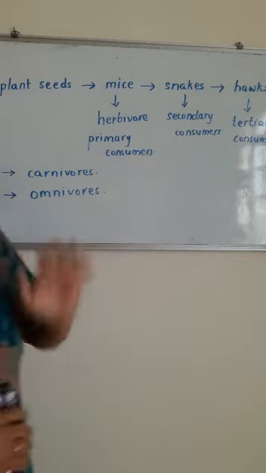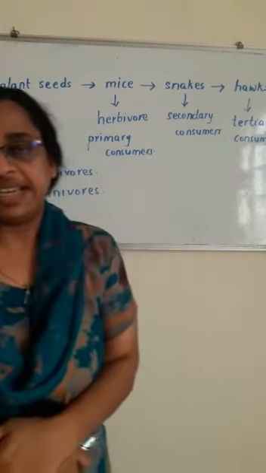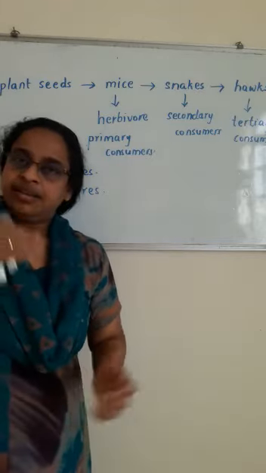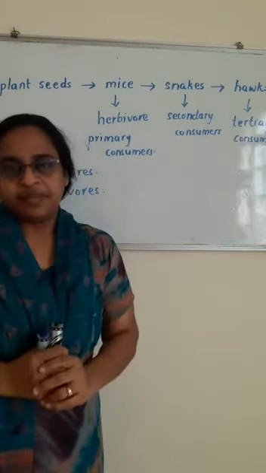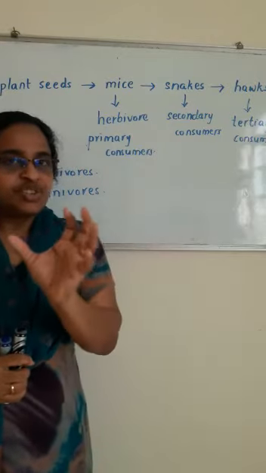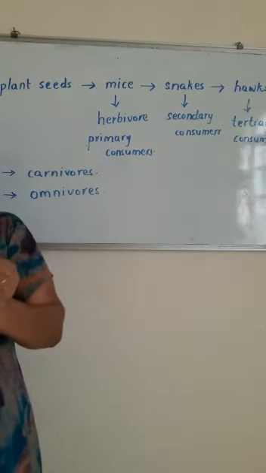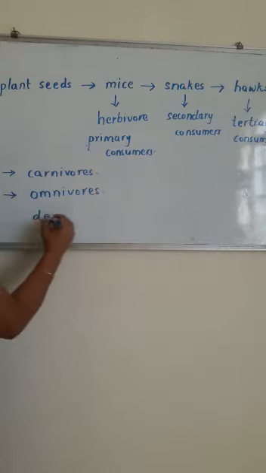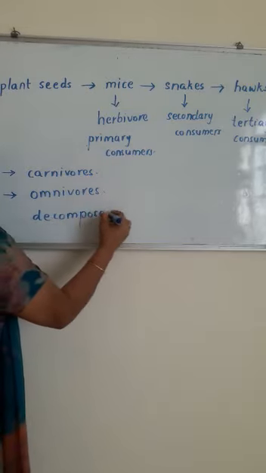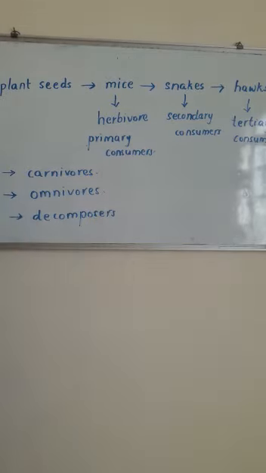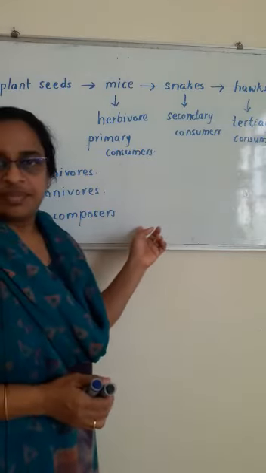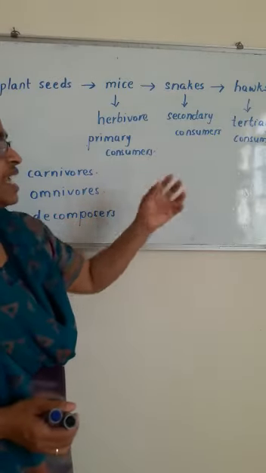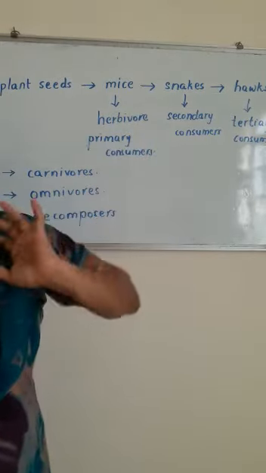And what happens when these animals and plants die? When they die, another set of organisms are there to decompose them. That means the set of organisms which are feeding on dead or decaying matter, we call them decomposers. Like bacteria, they are decomposers. They depend on dead and decaying matter. When all these organisms die, they eat them.